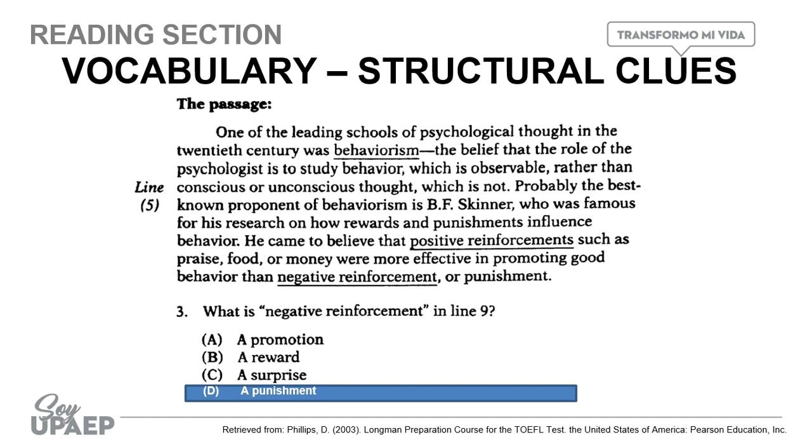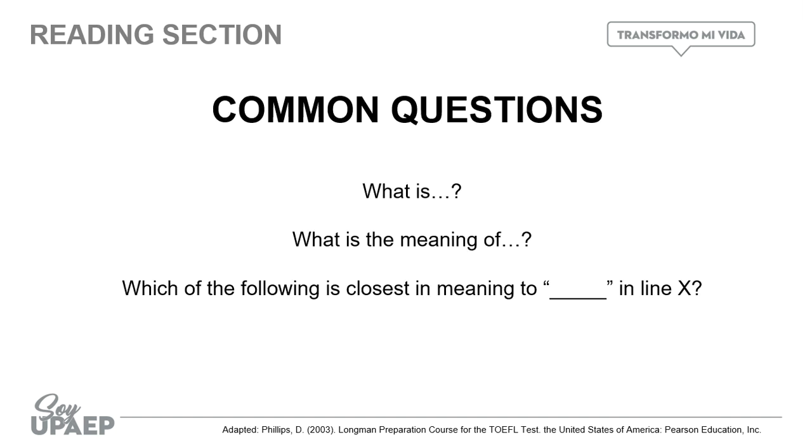Okay? So, if you learn how to identify these textual cues, like for example, definitions after hyphens, or examples, or restatements of ideas after a comma or after an or, it would be much easier for you to determine the meaning of words. And you can use these tools for your own benefit. Some common questions for you to identify vocabulary words are: what is the meaning of, which of the following is close in meaning to in line X.